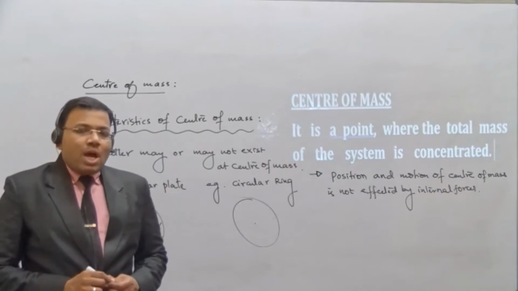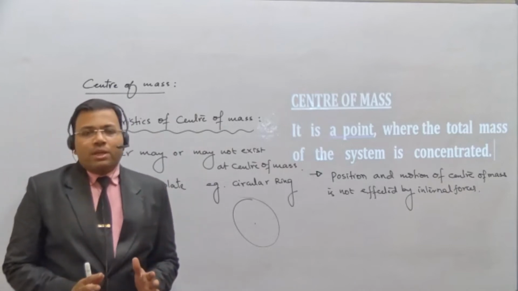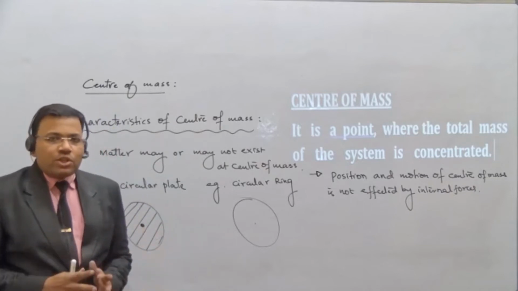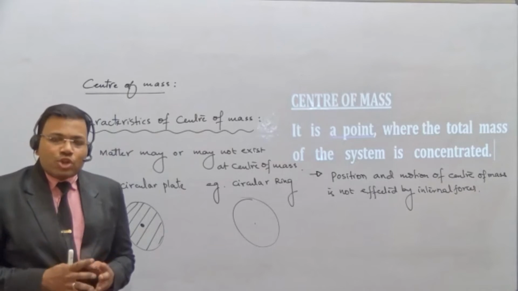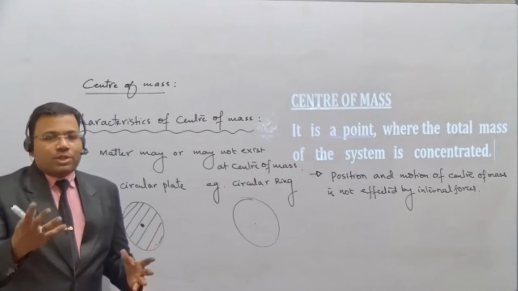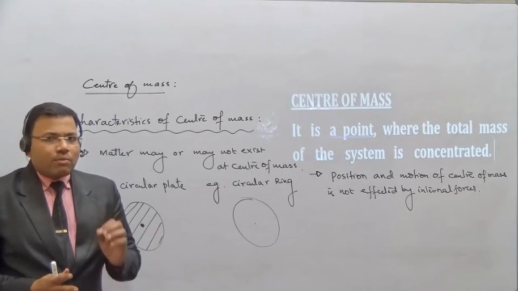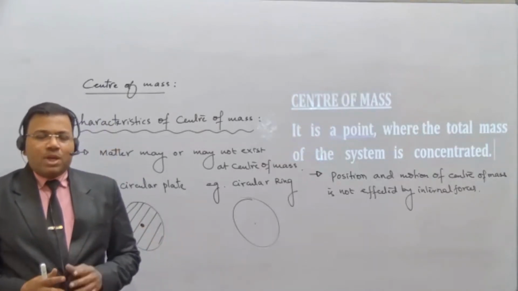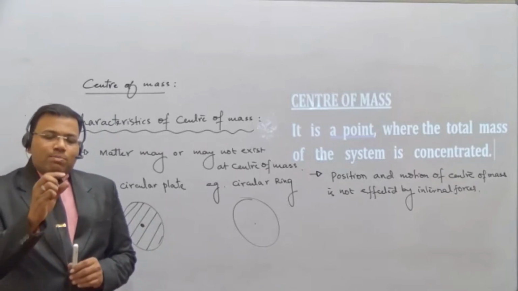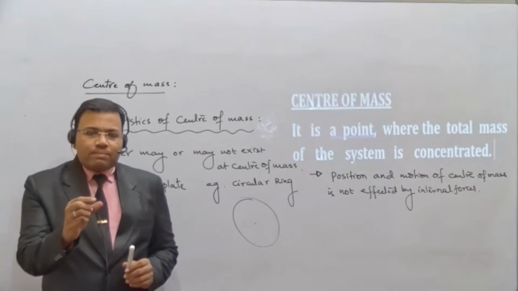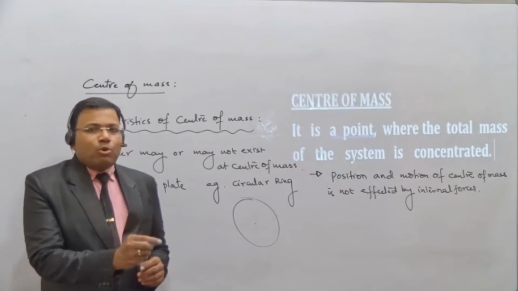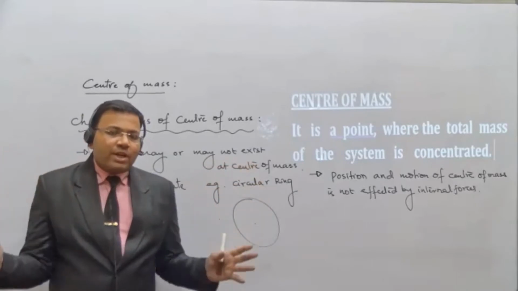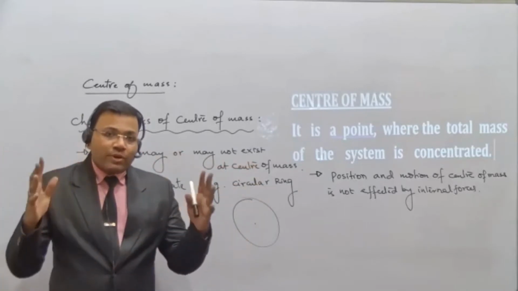What do you mean by this? If something like a blast or explosion is happening because of internal forces, neither the position of the center of mass will change, beta, nor its motion. For example, try to understand what I am saying. For internal force, I am taking an example of explosion or blasting. Take a small cracker and let it explode. Once it explodes, the different particles will move in different directions.